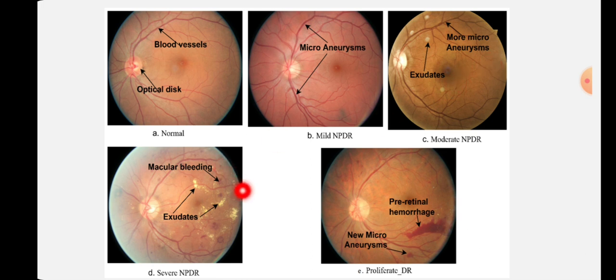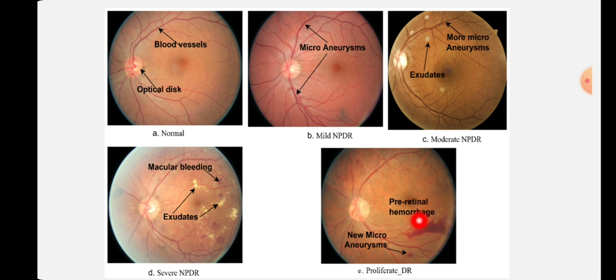In severe, you can see severe exudate, macular bleeding, or dot and blot hemorrhage in all quadrants. Also you can see tortuous vessels and hemorrhages, DME. It is a severe case of NPDR.